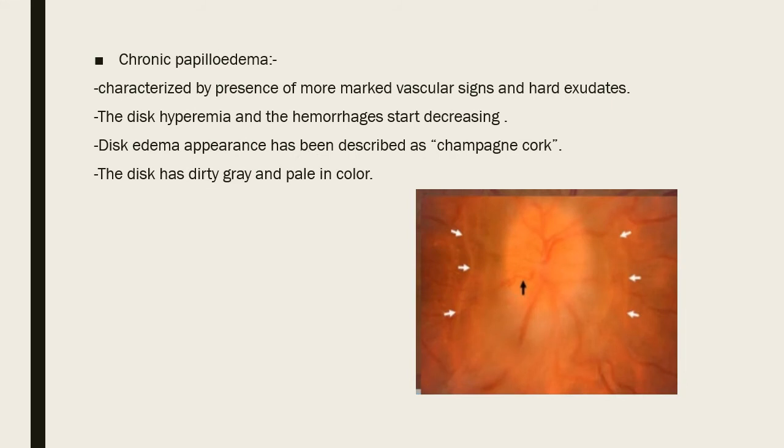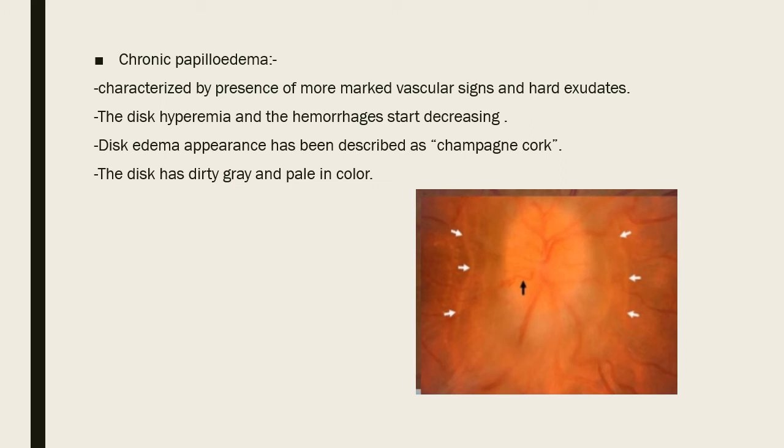Then there will be signs of chronic papilledema. Disease process continues. Papilledema has now gone into chronic stage. What will it show? Characterized by presence of more marked vascular signs and hard exudates. Disc hyperemia and hemorrhages now start decreasing. Disc edema appearance is described as champagne cork. It looks like champagne cork. And the color slowly from hyperemic side changes to dirty gray and pale.